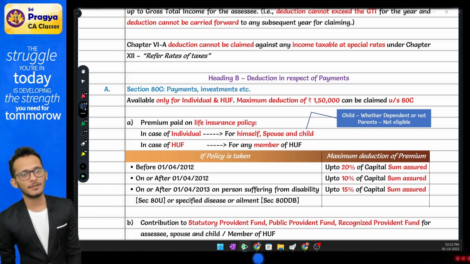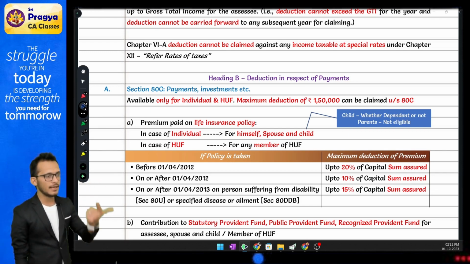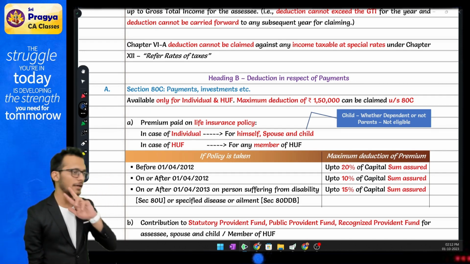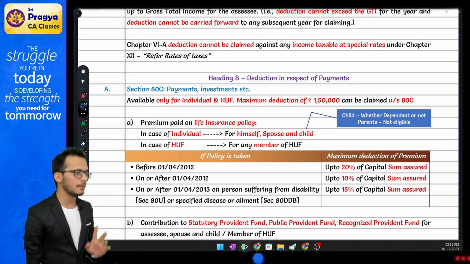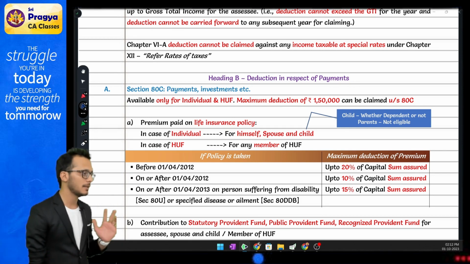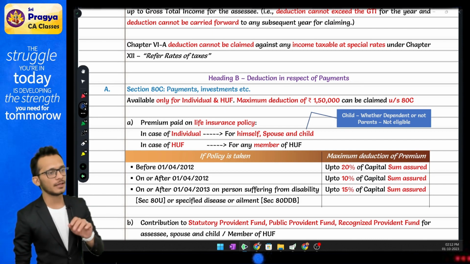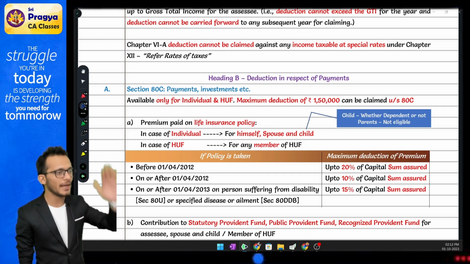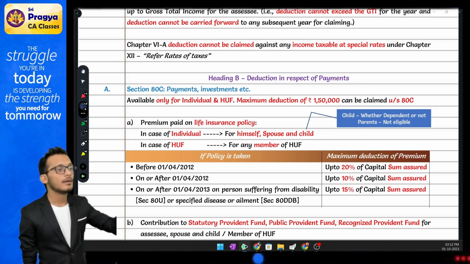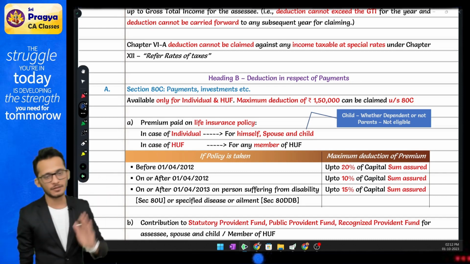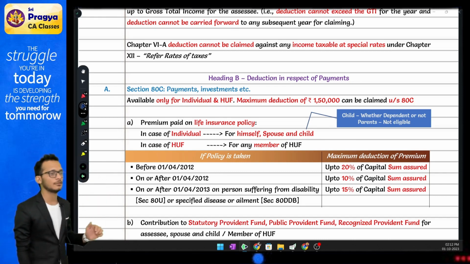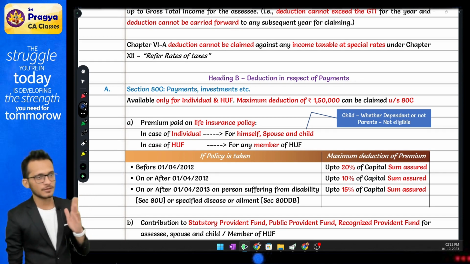Okay, so chapter 6A is not permitted against capital gains, winnings and unexplained. All the three are not eligible. You can only claim it against slab rate incomes. Be extremely careful about this fact. After you complete your total income, always go and verify that the total income should bare minimum be your special rate incomes. Then only the answer will tally properly. Yes or no? Yes, this is what the provisions are.